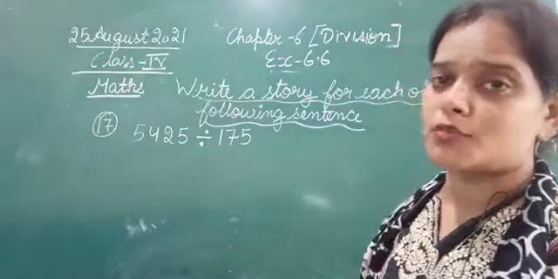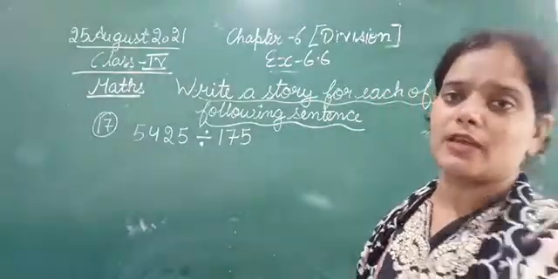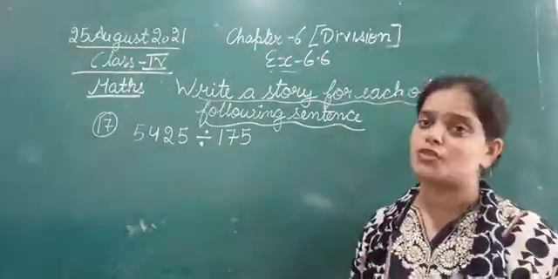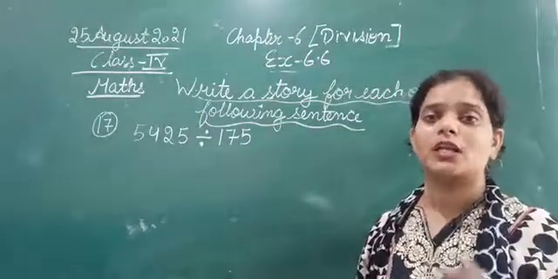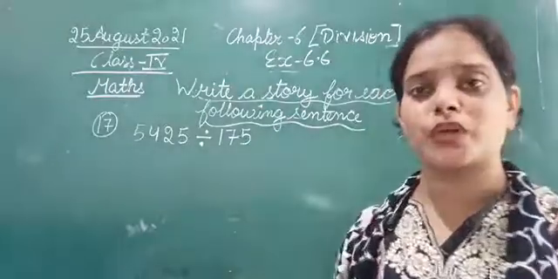If the number of students is 175, what will be the share of each student, or what amount will each student get? So this is a kind of story you can frame.